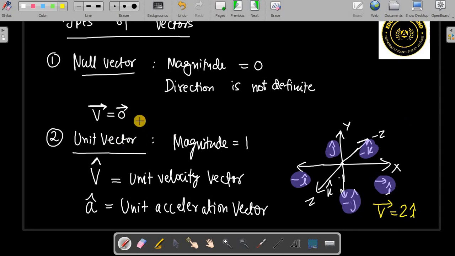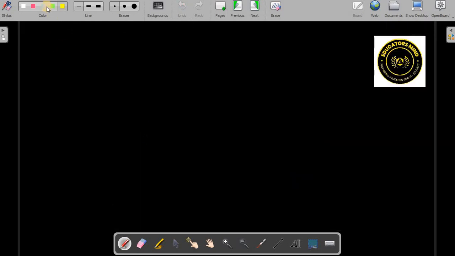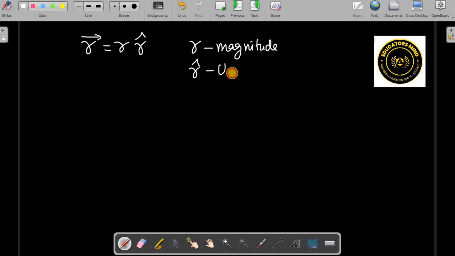These are unit vectors. Any vector, say r vector, is represented as its magnitude times r cap, where r represents the magnitude and r cap is the unit vector.